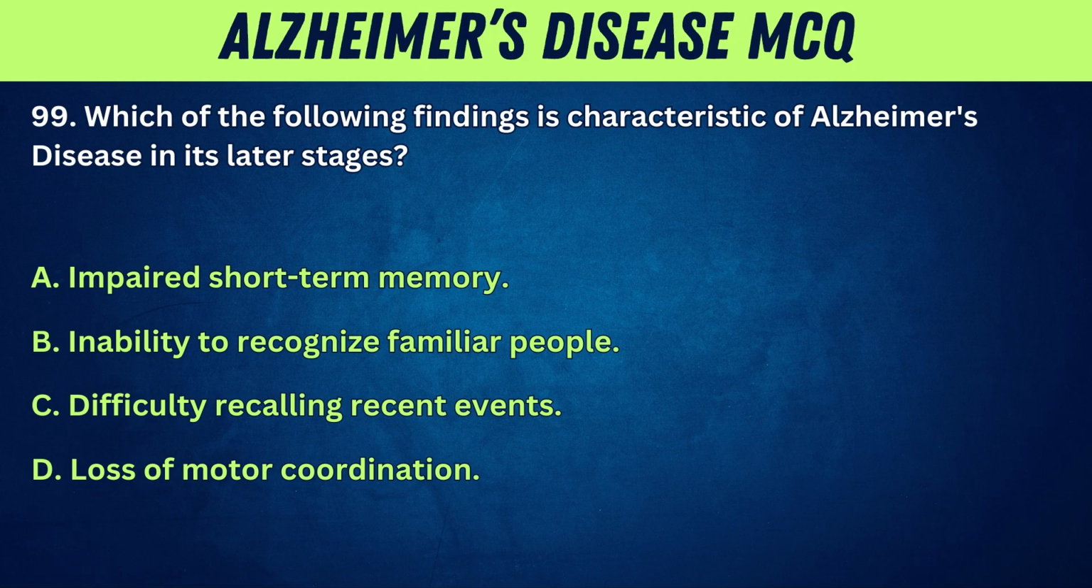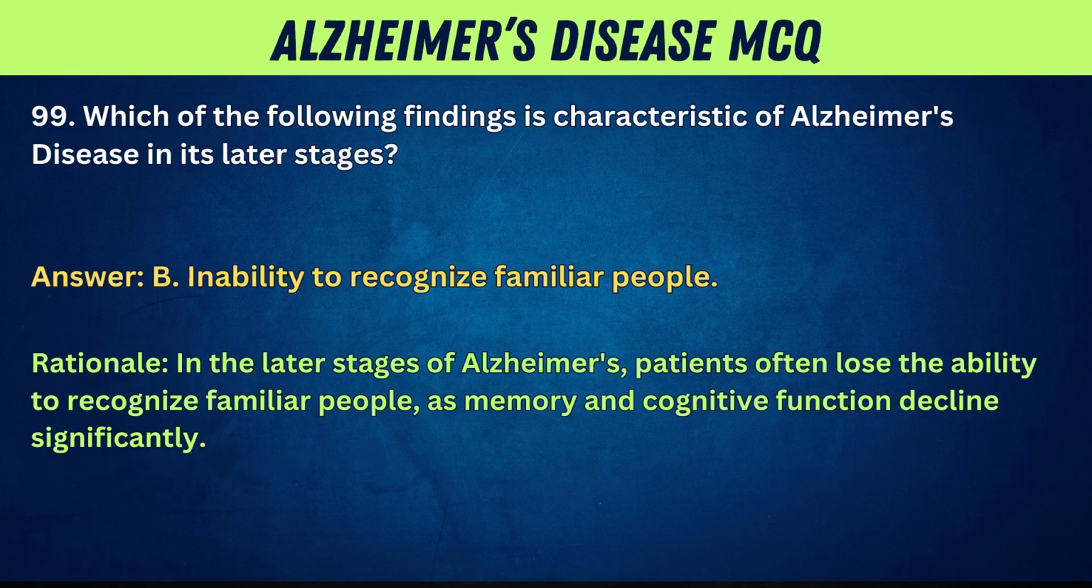99. Which of the following findings is characteristic of Alzheimer's disease in its later stages? A. Impaired short-term memory. B. Inability to recognize familiar people. C. Difficulty recalling recent events. D. Loss of motor coordination. Answer: B. Inability to recognize familiar people. Rationale: In the later stages of Alzheimer's, patients often lose the ability to recognize familiar people as memory and cognitive function decline significantly.